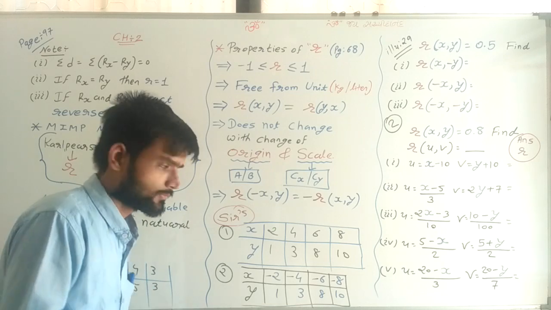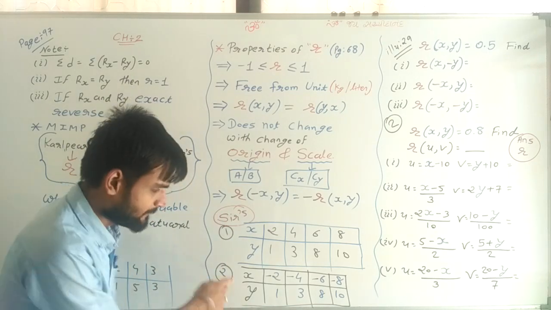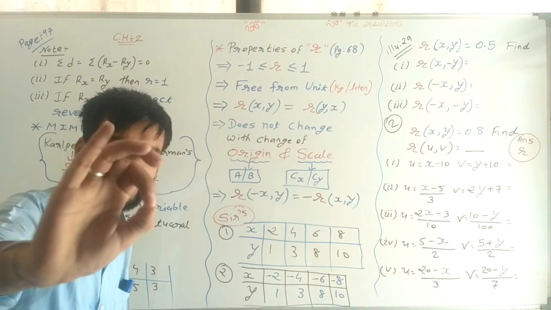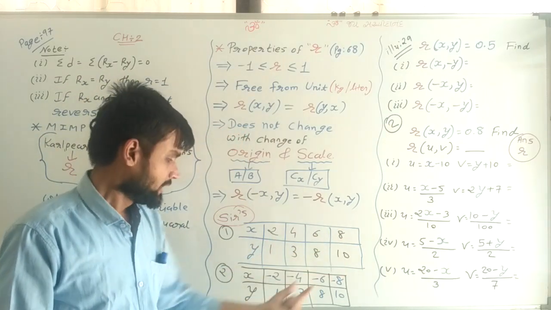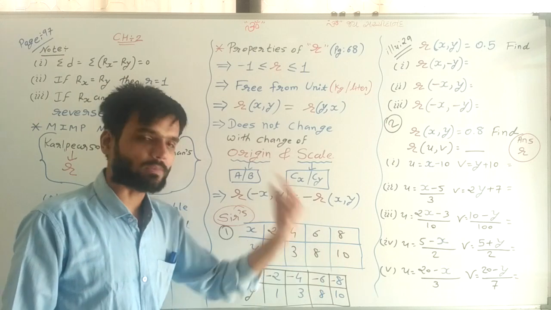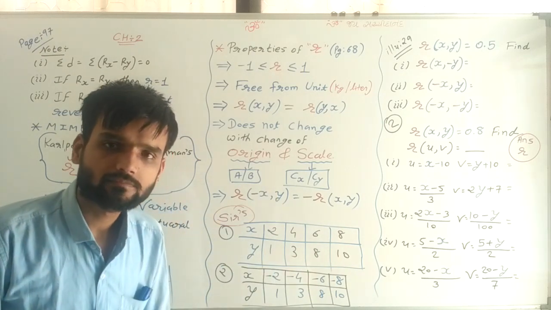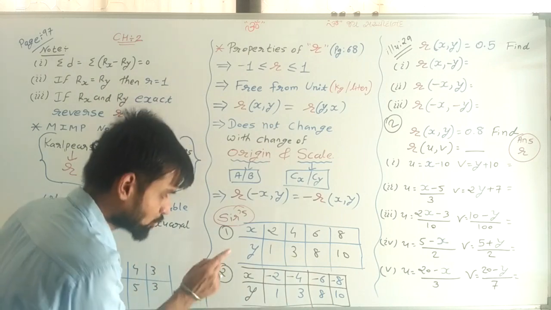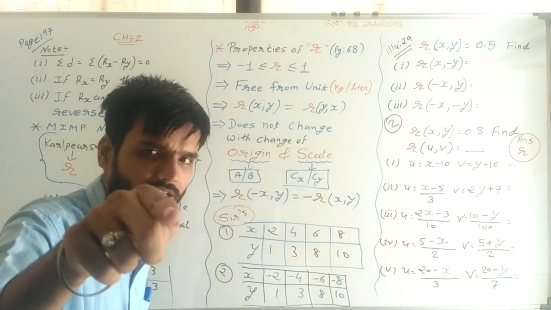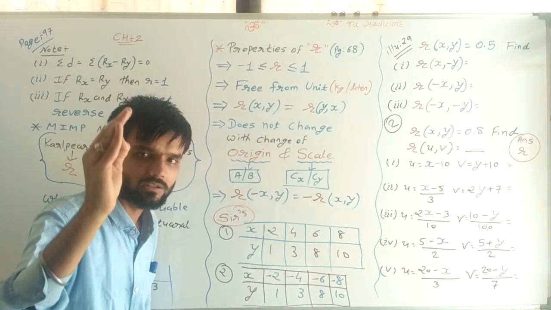Now the second sum, in which I have changed the sign of x. Here, instead of 2, 4, 6, 8, minus 2, minus 4, minus 6, minus 8 is given, and y is 1, 3, 8, 10, the same. Now solve the second sum also by the Karl Pearson method.